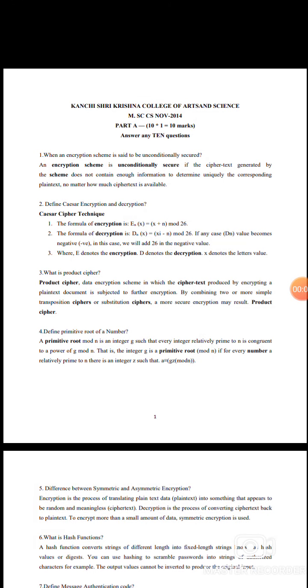1. When is an encryption scheme said to be unconditionally secure? An encryption scheme is unconditionally secure if the ciphertext generated by the scheme does not contain enough information to determine uniquely the corresponding plaintext, no matter how much ciphertext is available.